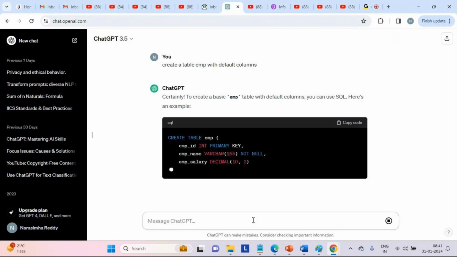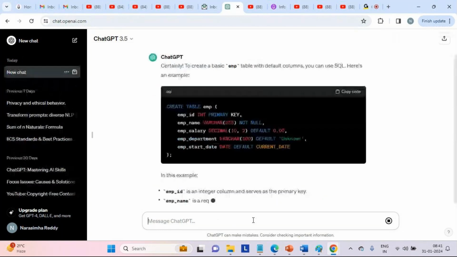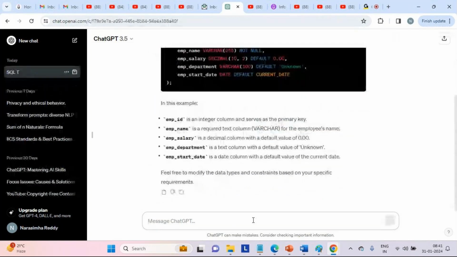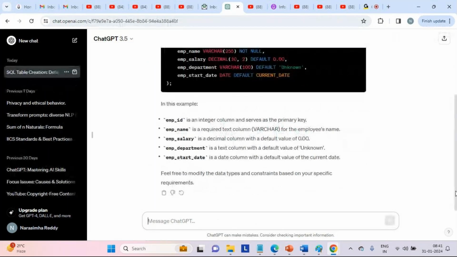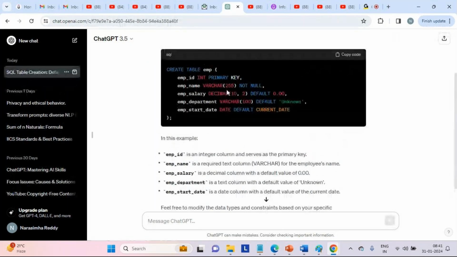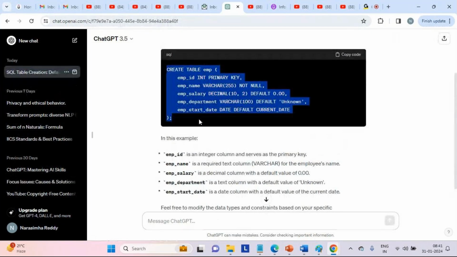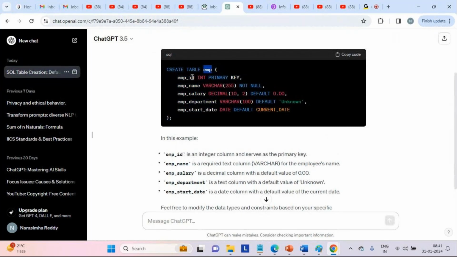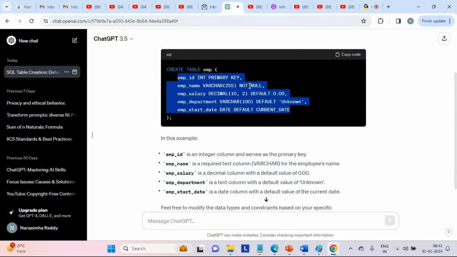Can you see here? We don't need to remember the syntax or semantics. We just have to understand how to key in the inputs for ChatGPT. Now it has created an employee table with default fields like employee ID, employee name, salary, department and so on.